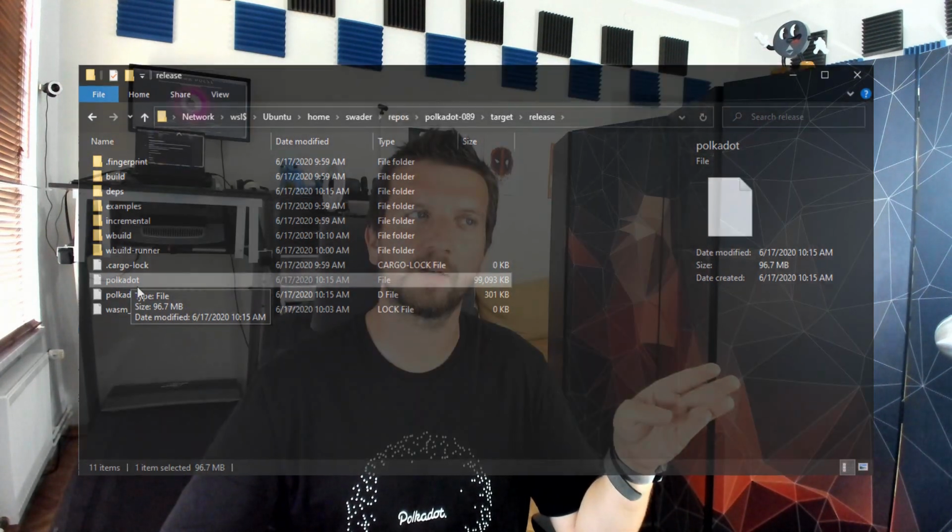How can this one binary, this one program, run three different chains depending on what you set as the chain that's running? And even more mysteriously, how can it run a different chain if you just rename this binary into something else? So what's actually going on here is that the binary contains the logic of all three chains at once, but some of the functionality of some of these chains will remain untouched based on the chain specification file that is being loaded by this binary.